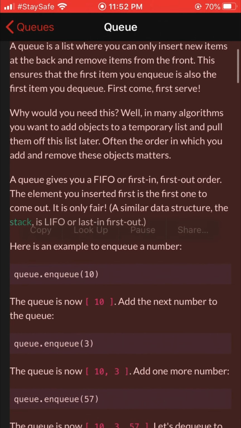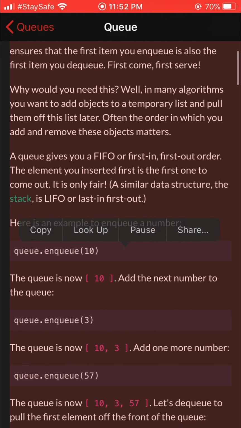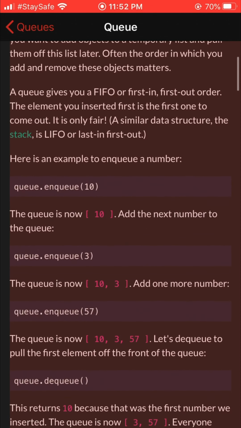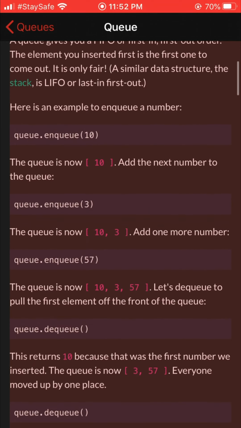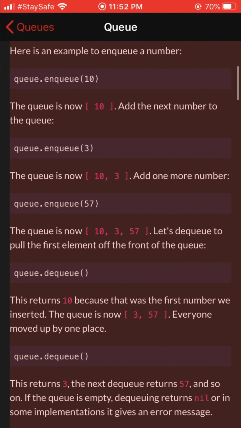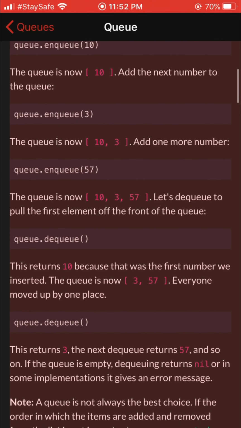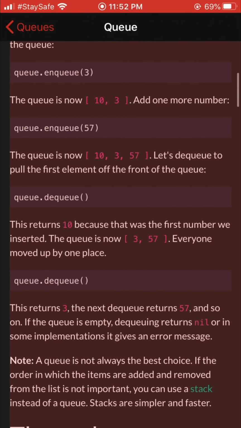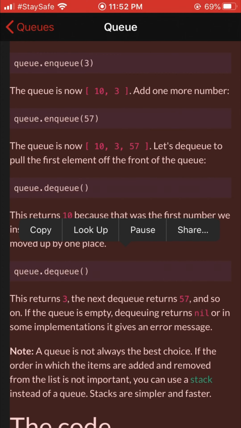Here is an example. To enqueue a number: queue.enqueue(10). The queue is now 10. Add the next number to the queue: queue.enqueue(3). The queue is now 10, 3. Add one more number: queue.enqueue(57). The queue is now 10, 3, 57.